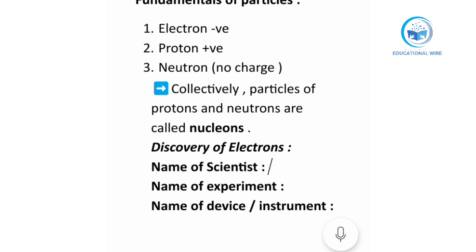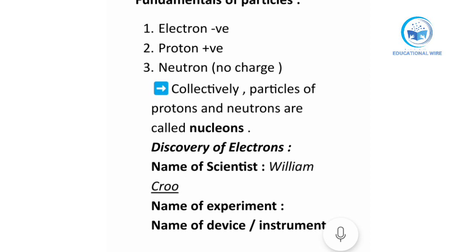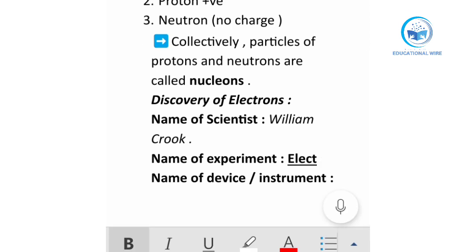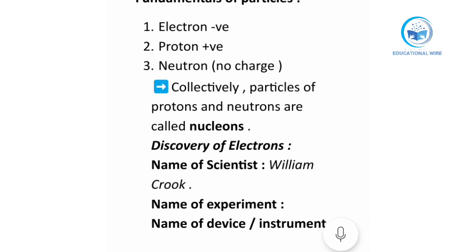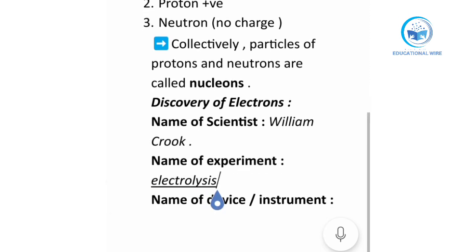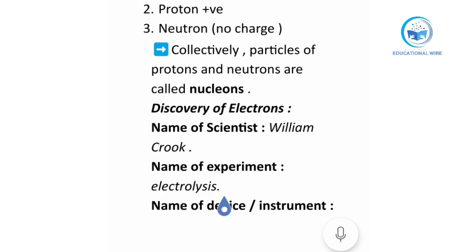Talking about the name of the scientist, the name of the scientist was William Crookes, or you can just say William Crook. William Crook was the scientist who discovered electrons, and the experiment name was the electrolysis experiment. What kind of experiment is it? It's called electrolysis. It's the electrolysis experiment done by William Crookes.